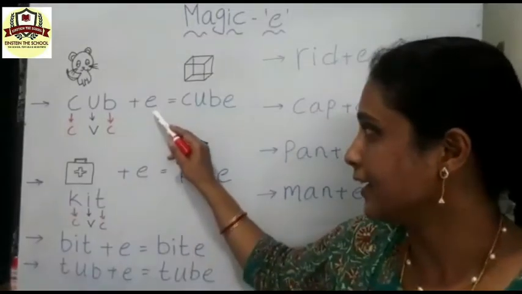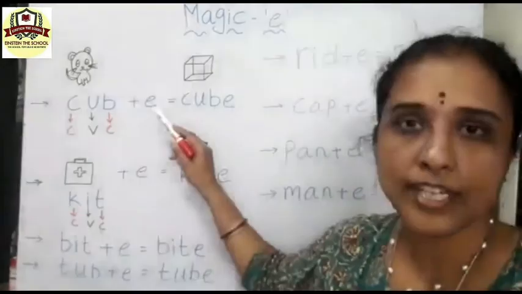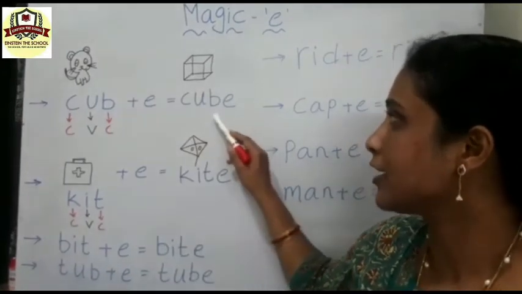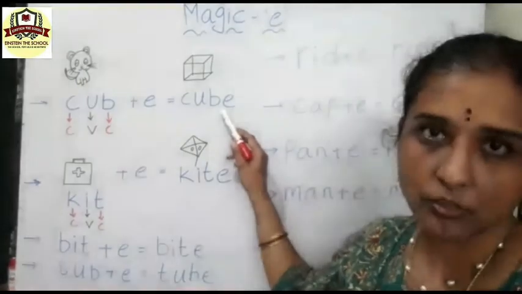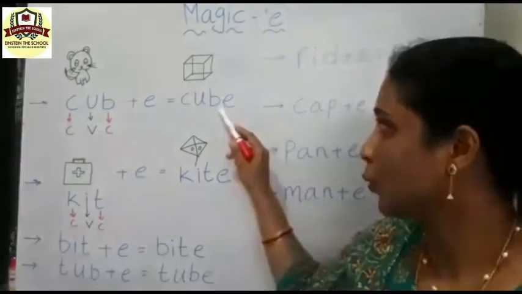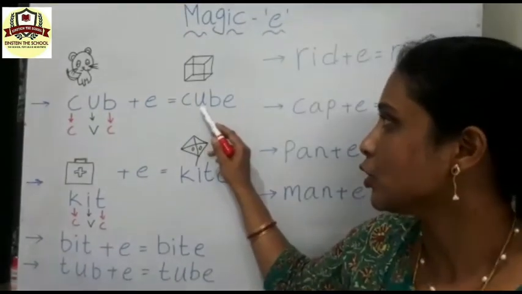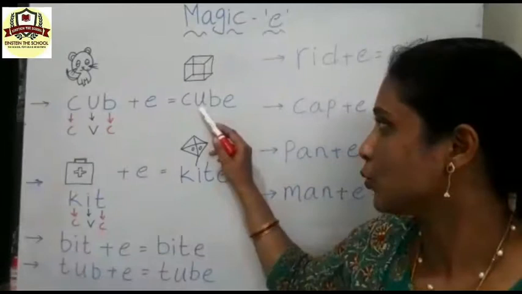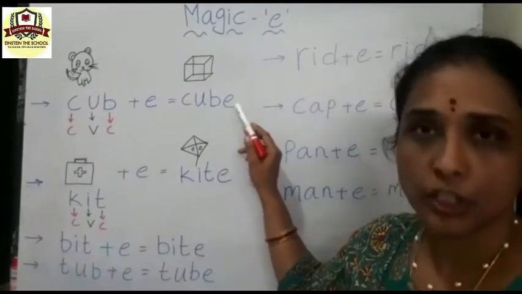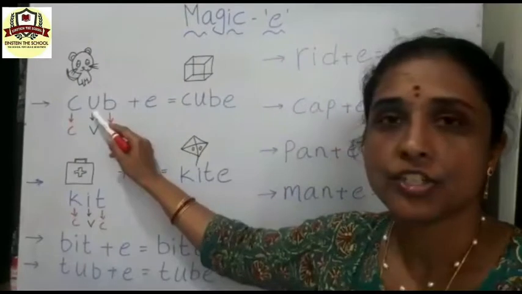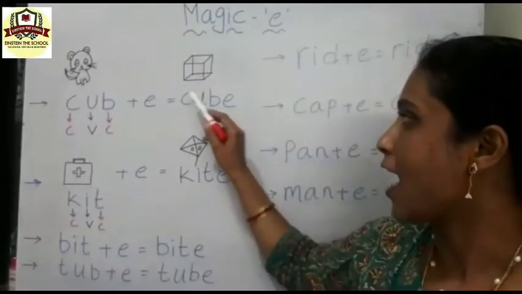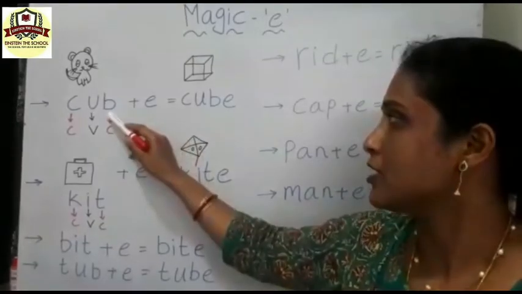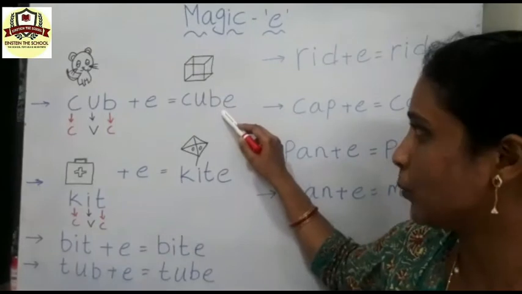When we add E to the cub, then what is the word we got here, children? Cube. What is the spelling? C-U-B-E. Cube. Here, cub changes to cube after adding the letter E. Isn't it? Cub changes to the word cube.